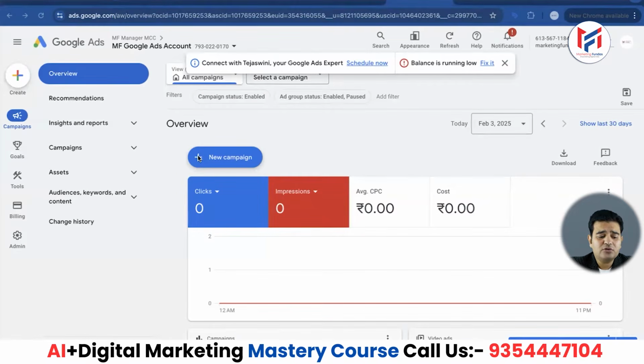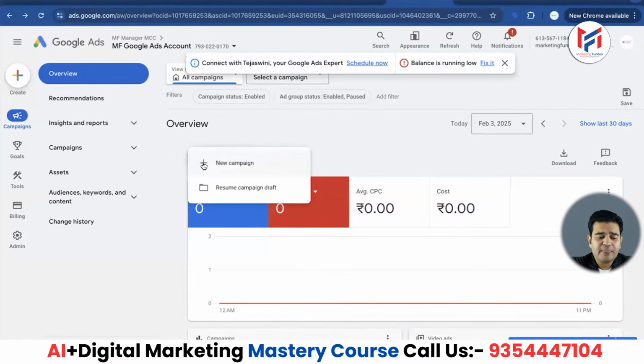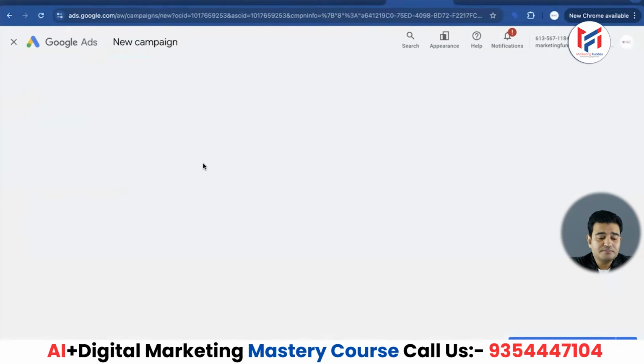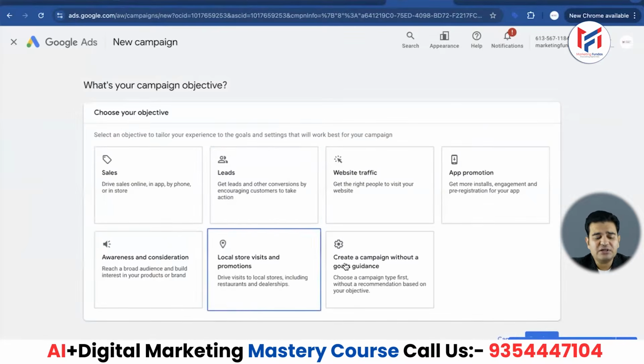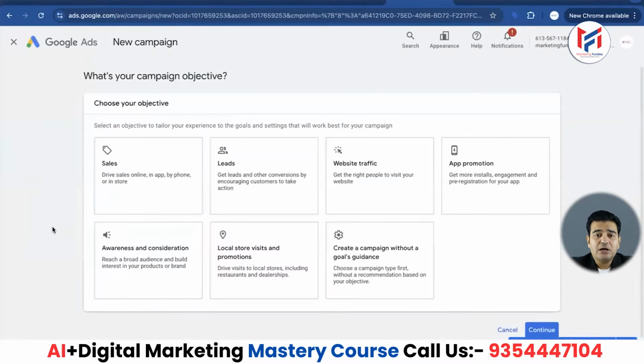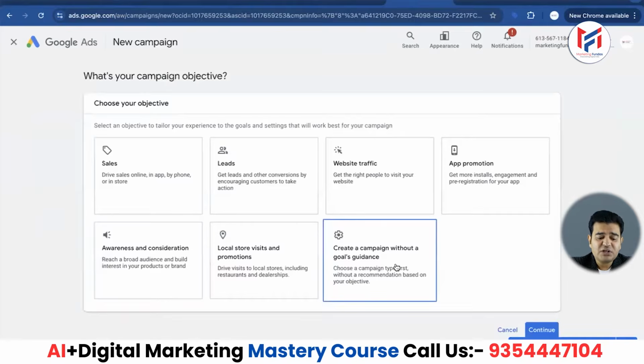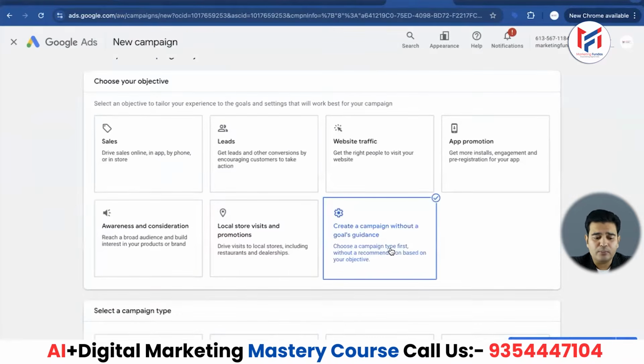To create a new campaign, I will click on new campaign here. I'll click on the plus sign. After clicking, we have options here. Choose your objective: sales, leads, traffic, app awareness. These are the different options. I am not going to currently choose sales, leads, or any other option for this campaign. The reason is that I'll create specific campaigns for you, different campaigns for sales, for shopping, for leads. So I am choosing create a campaign without a goal for now.